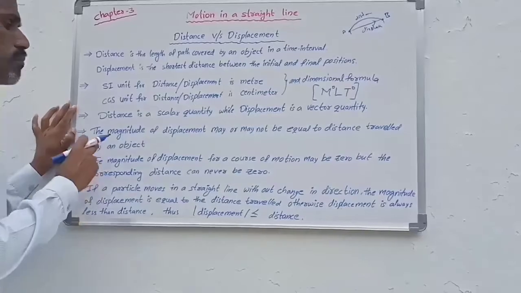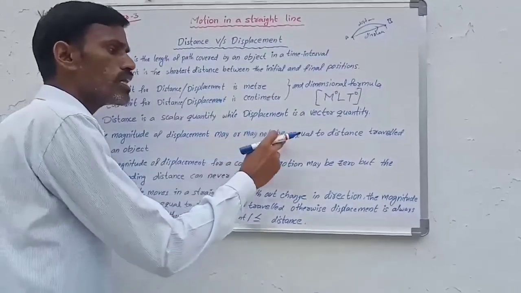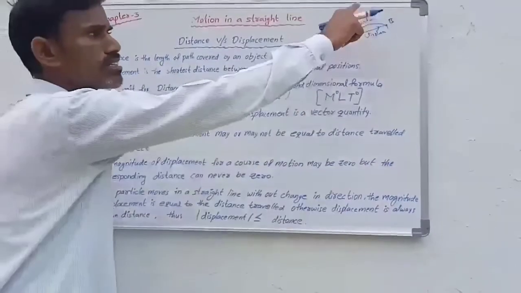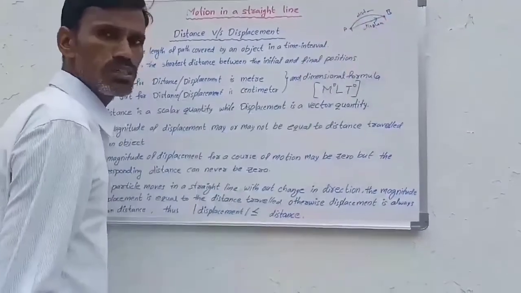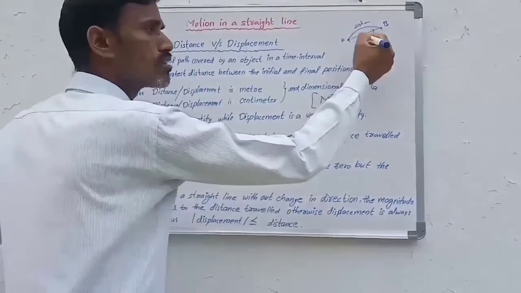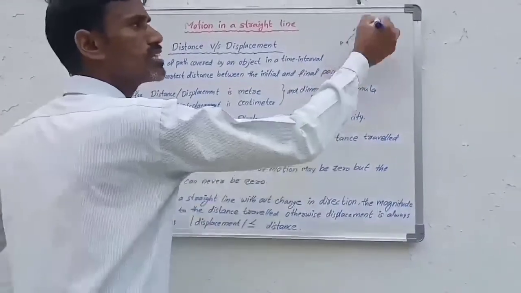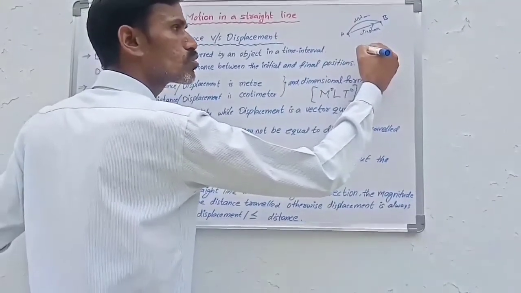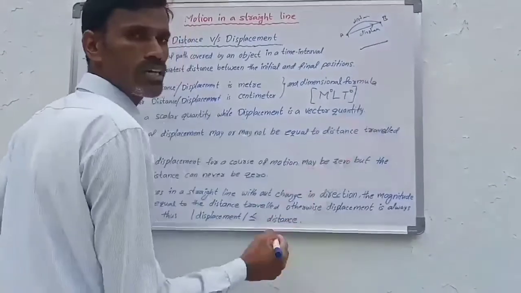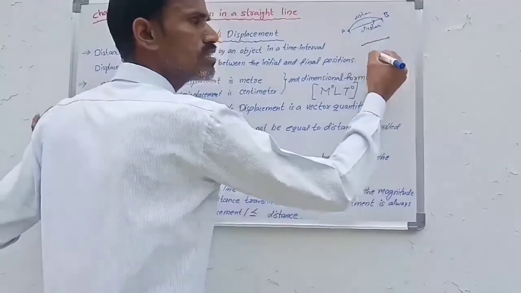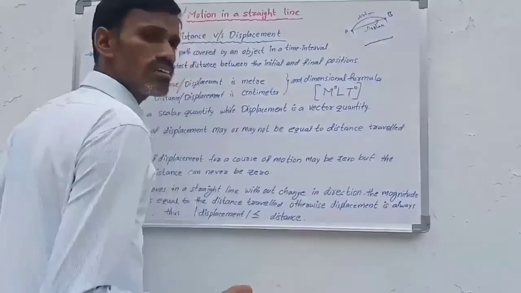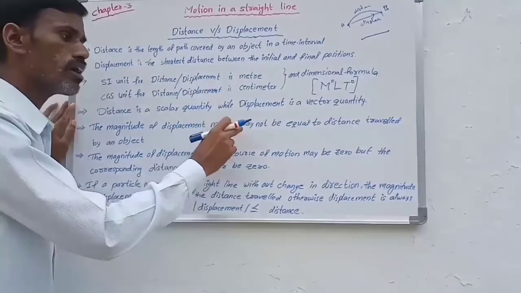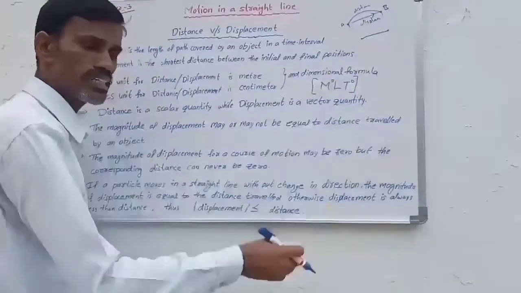Next, the magnitude of displacement may or may not be equal to the distance traveled by an object. Can both be equal? In some cases they are not equal; distance is greater than displacement. But in some cases, if the object moves from A to B in a straight line, then this is the displacement and the length is equal to the displacement. So the magnitude of displacement may or may not be equal to distance.